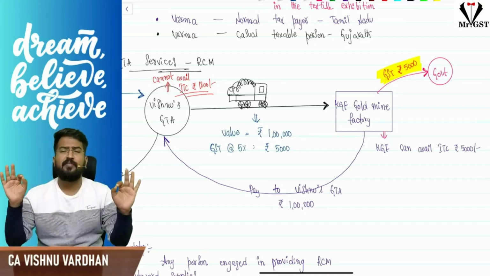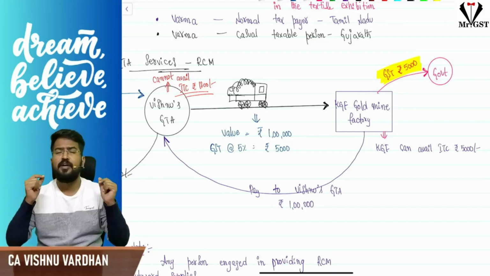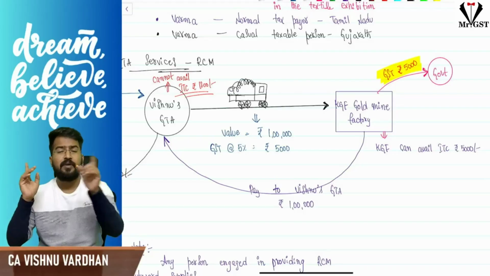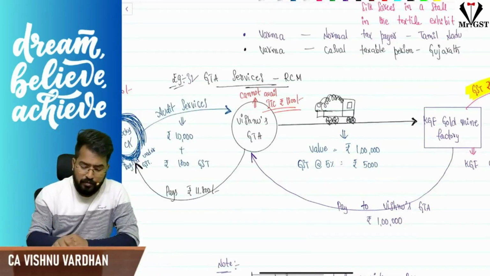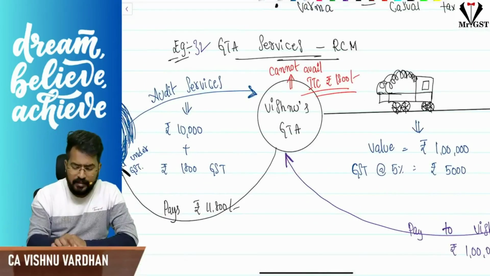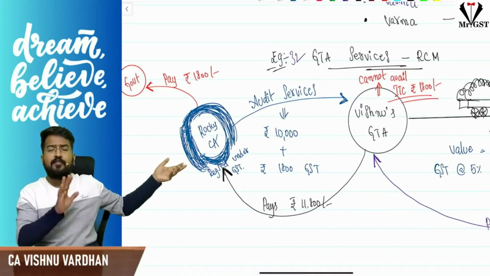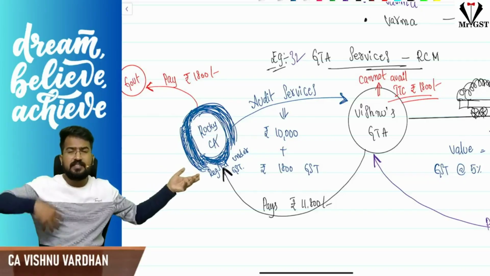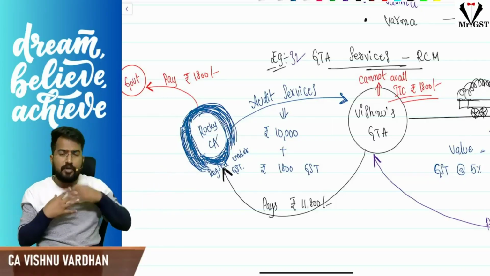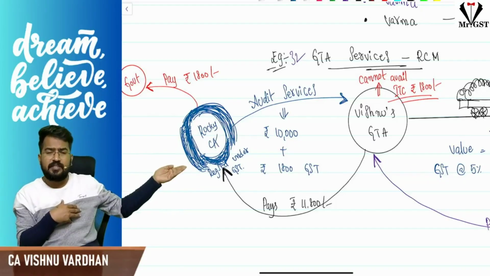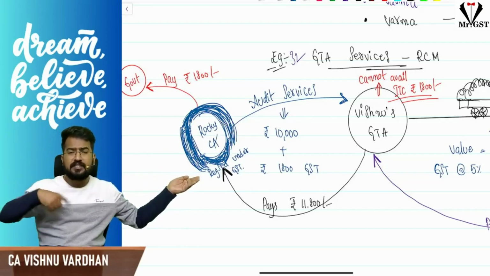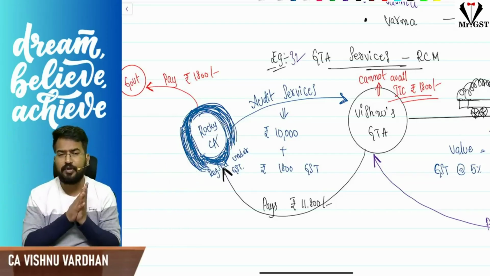So whether it is FCM or RCM, you can take ITC happily. The problem is not for you, the problem is for GTA. Any person who is making RCM supplies cannot take ITC on whatever purchases he is making, because his sales are covered under reverse charge mechanism. That is a very important point you should remember.